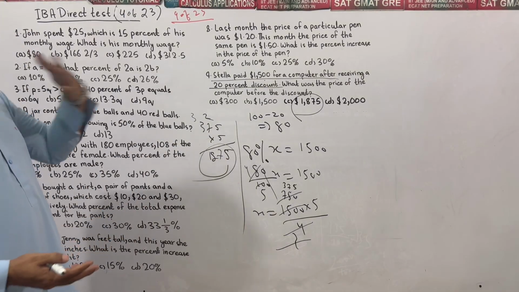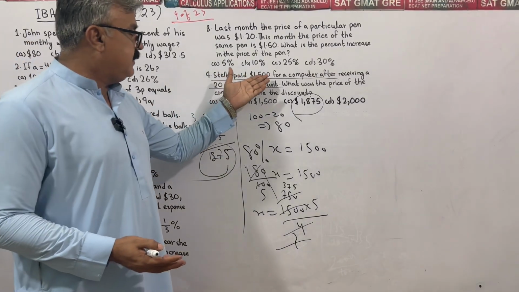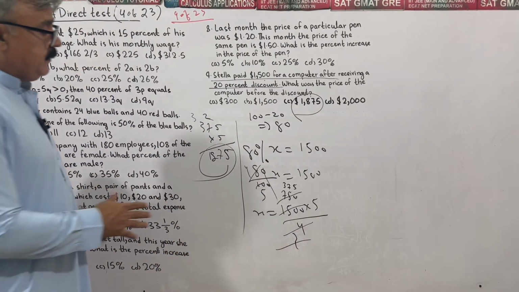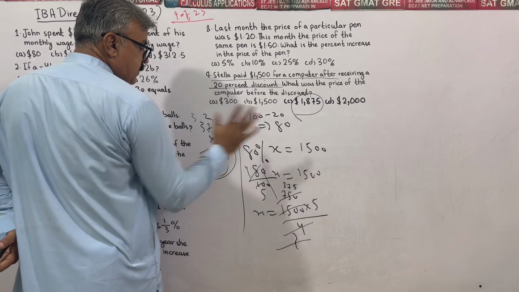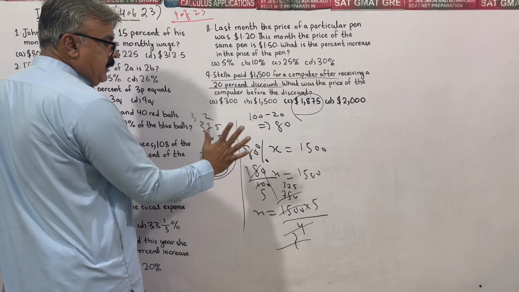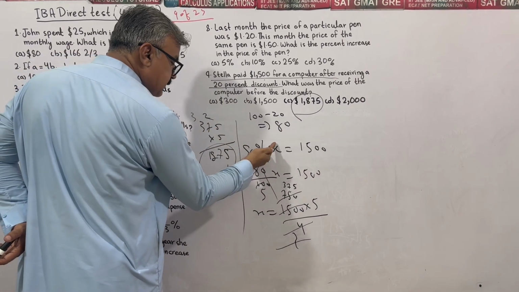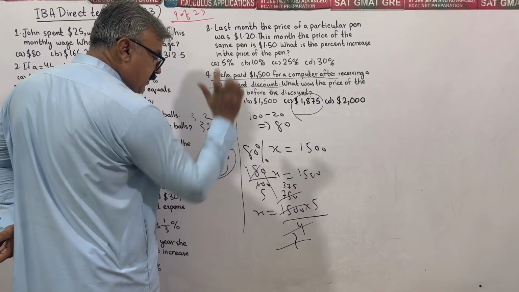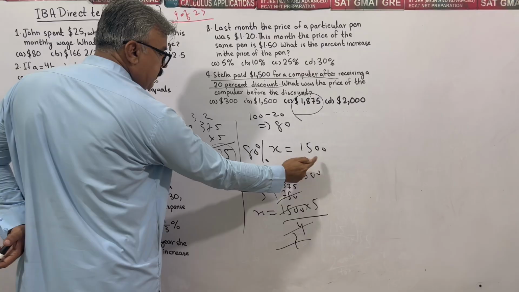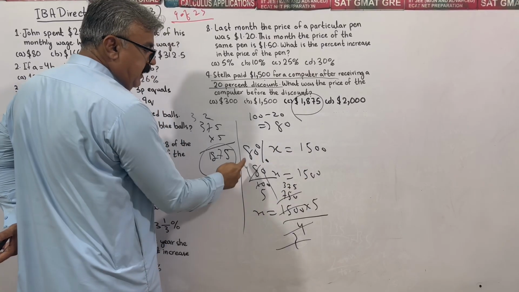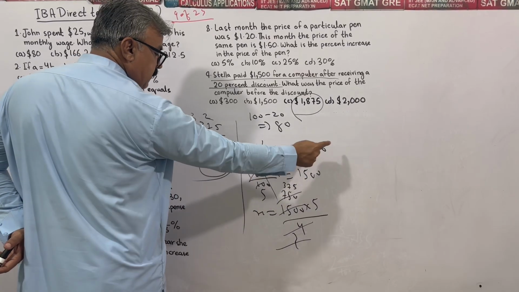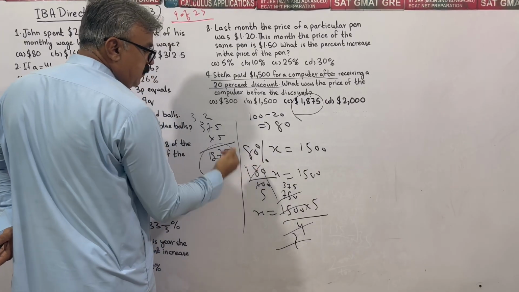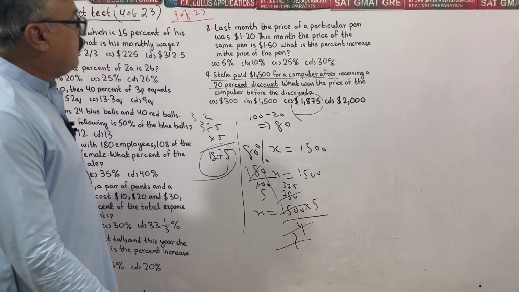Stella obtained a discount of 20% and she paid 1500. We have been asked what was the price of the computer before the discount. 20% discount, 100 minus 20, we have 80. The written price is x. 80% of x is 1500, because after obtaining a discount of 20%, we have paid 1500. Then to remove the percent, divide by 100 and simply manipulate.